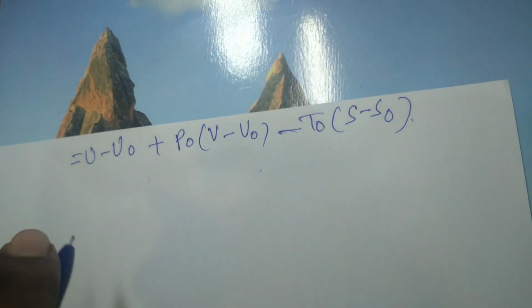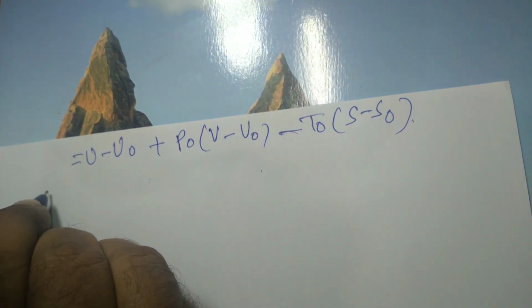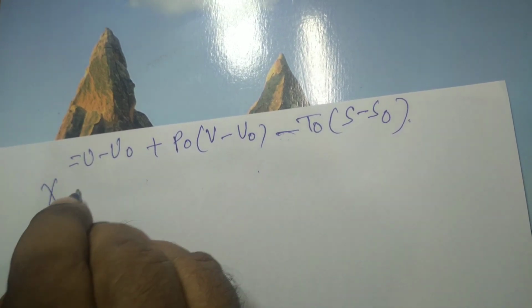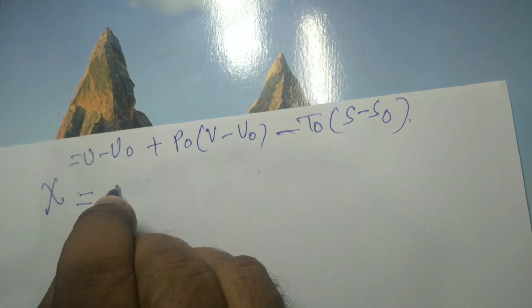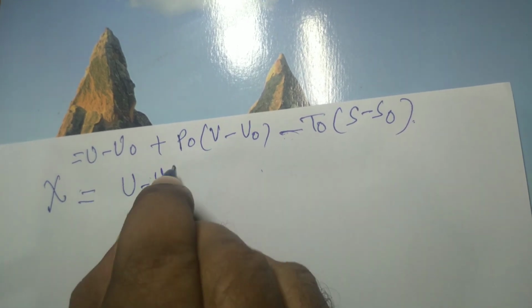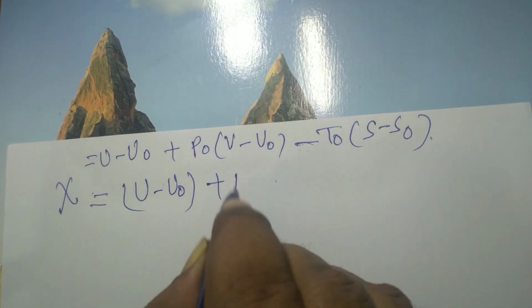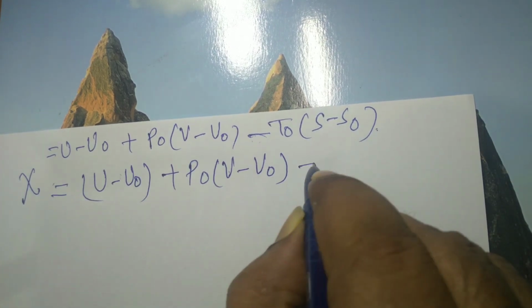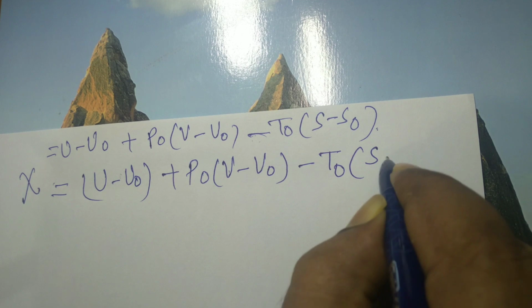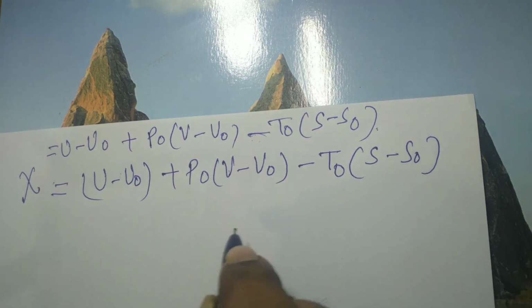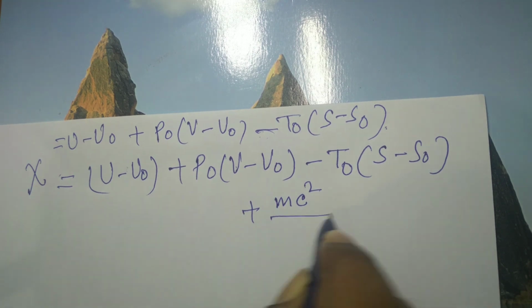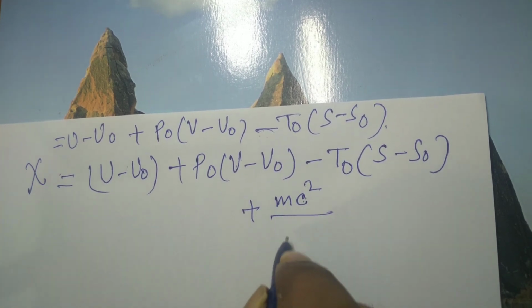So for a general closed system, this exergy, which is usually denoted by X, is equal to U minus U0 plus P0 multiplied by V minus V0 minus T0 multiplied by S minus S0 plus mc squared by 2, where c is the velocity of this closed system.